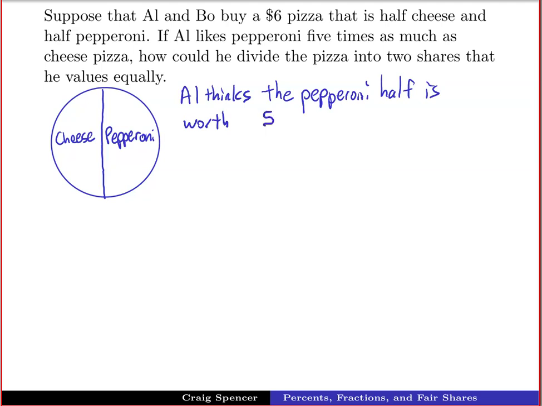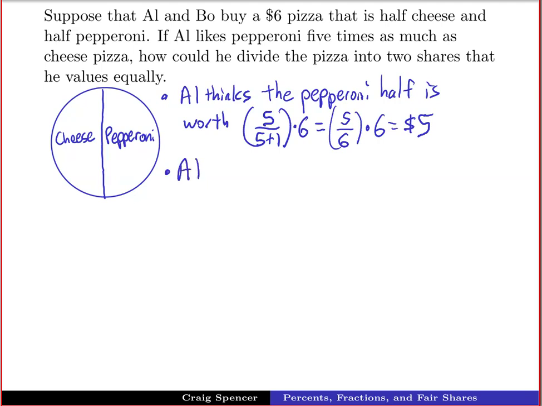So 5 out of the 5 plus 1, right? So 5 out of 6 is what he values as pepperoni. And then the overall pizza was worth $6, right? So we would just get 5 divided by 6, that fraction, times 6, and we would get $5. So he thinks that the half of the pizza that is pepperoni is worth $5.